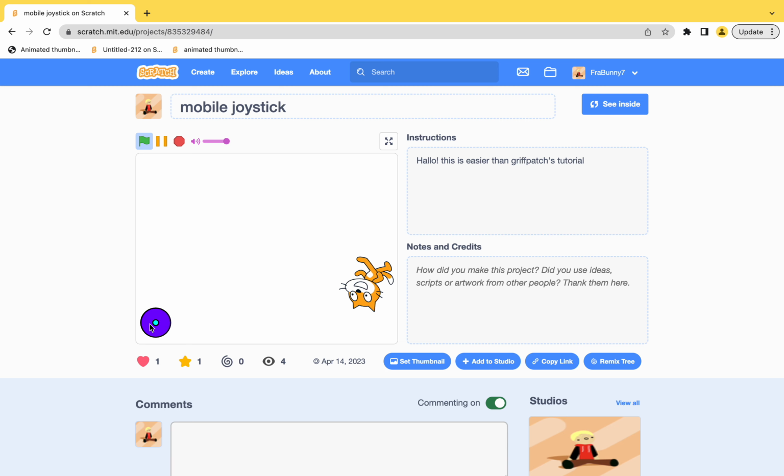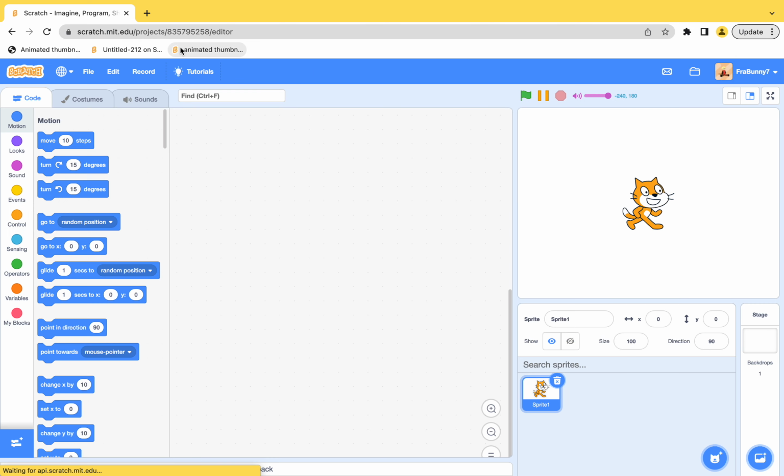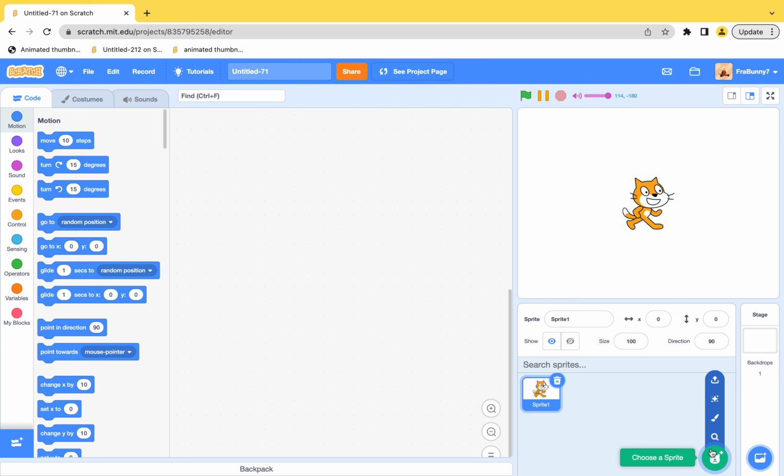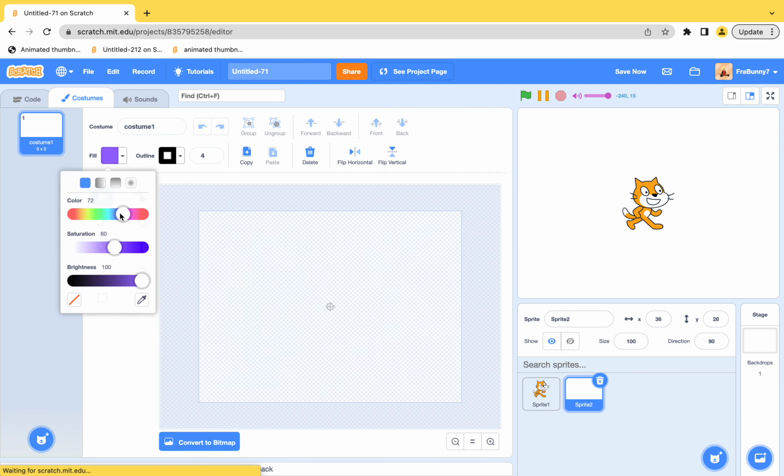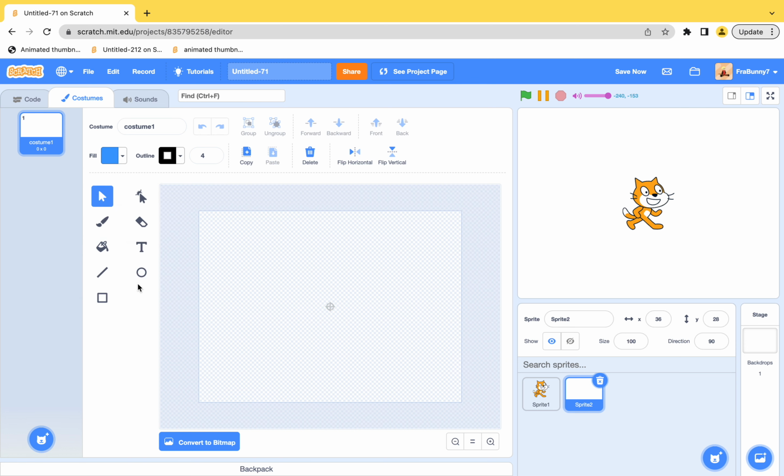It's pretty cool, right? So let's create a project. No deleting the cat this time. Create a new sprite with paint. Choose a color. I'm going to choose blue, light blue, right? And then draw a circle.